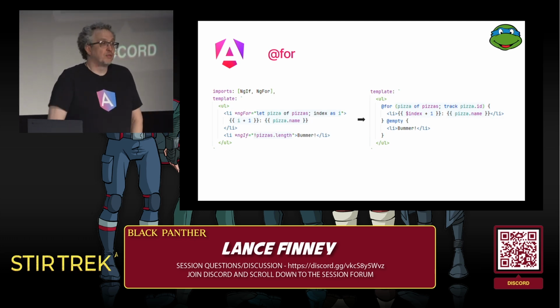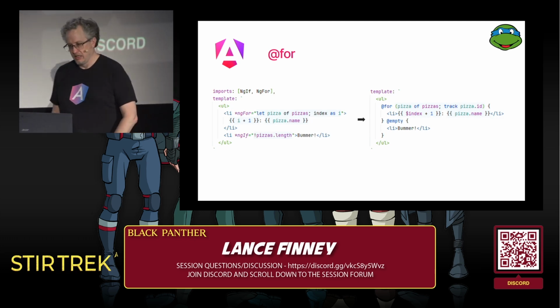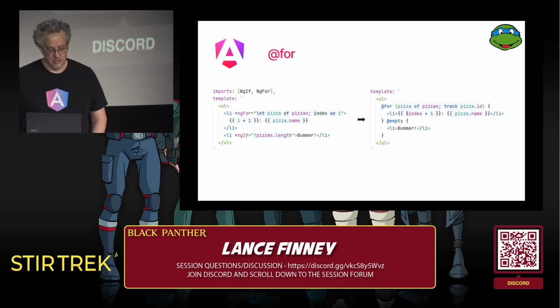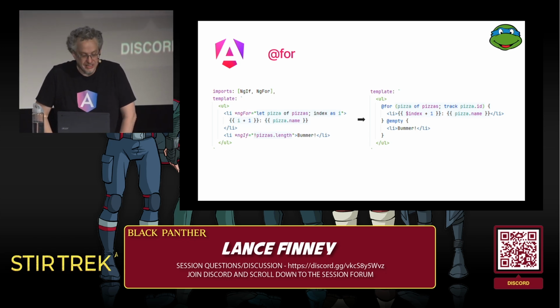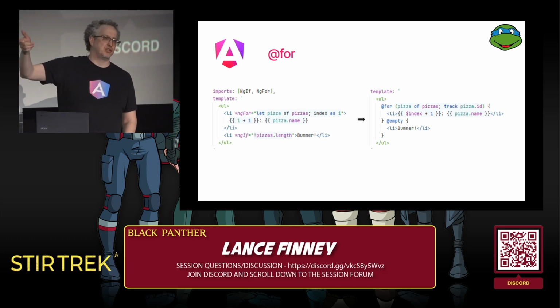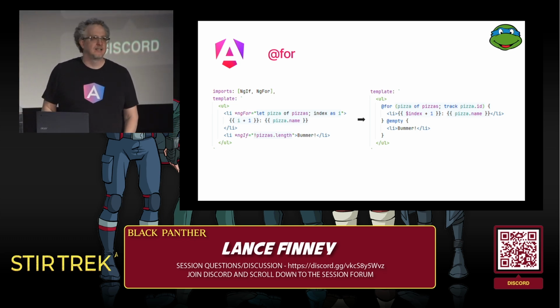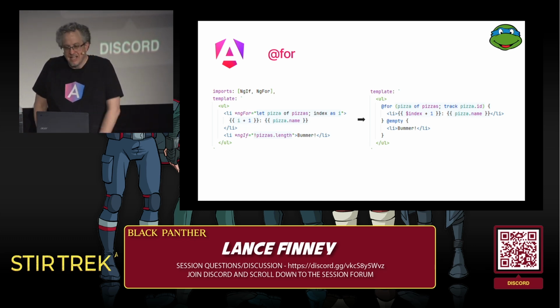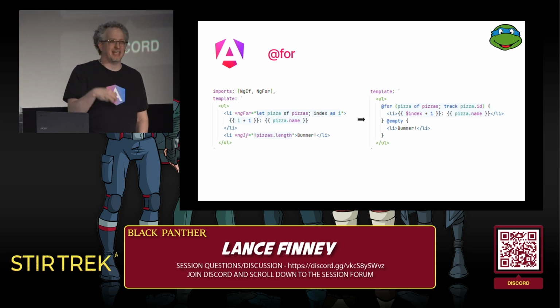The next structure was for loops. The turtles love their pizzas, and they want to see a list of their pizzas. So a bulleted list for each pizza in that pizzas array. Let's get an index so we can say 1 sausage, 2 pepperoni, 3 cheese, whatever. And if there are no pizzas available, bummer. Again, this works, but it's kind of weird that we have the looping construct in the thing being looped.